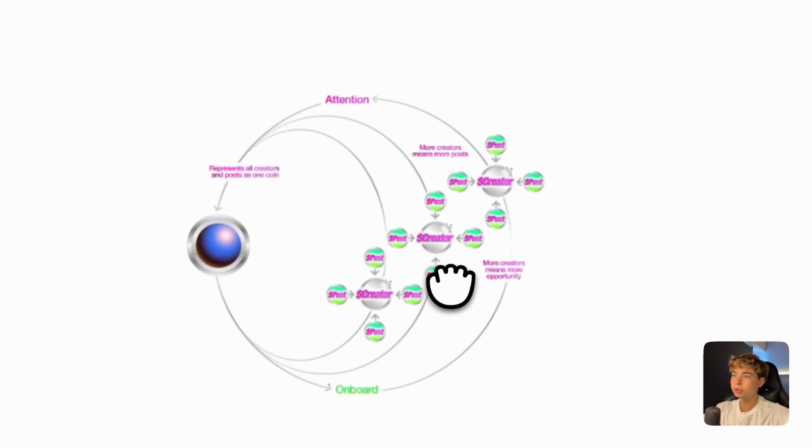Basically, creators have posts, and those posts are linked to the creator coin of each user, and every single creator coin out there was linked to Zora. Zora goes up, creator coin goes up, creator coin goes up, Zora goes up, post goes up, creator coins go up. Simple as that. It's the creator economy flywheel, as they call it.